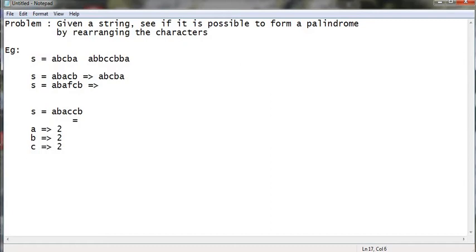So what is the best data structure to use for this frequency count? We can make use of a dictionary in Python. Okay, let's get on to the coding in Python.